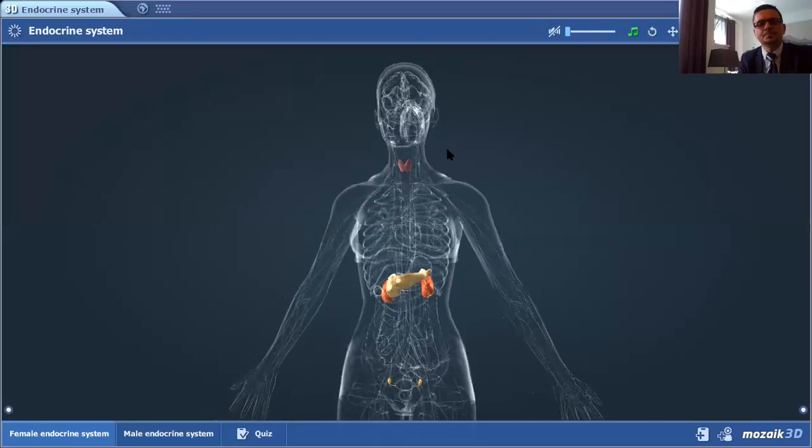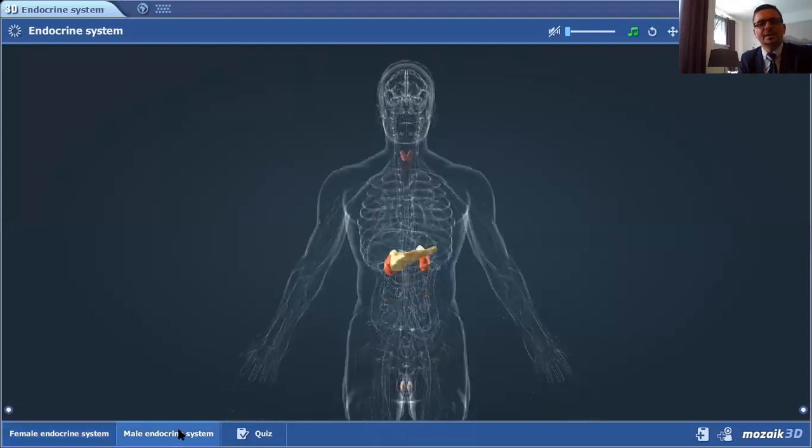Endocrine system. If we use this word, I need to tell you a keyword as well, which is really important to remember when we learn about this system in the human body. And that keyword is the word hormone. I would like you to see the system here. Parts of the endocrine systems, the female and the male system are also symbolized here. So the keyword is the word hormone.